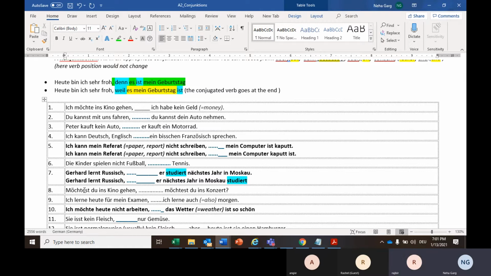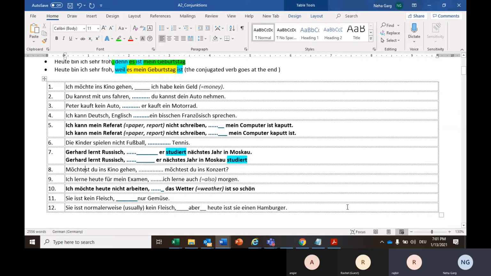I have to go to this. You have to go to the cinema. Müsstest, was bedeutet müsstest, Rajbir? Would like to. So you would like to go to the cinema or you want to go to the concert. I thought. Next, number 9 und 10. Rajbir, you only read, and then 11 and 12, Rachel and Angie will do.